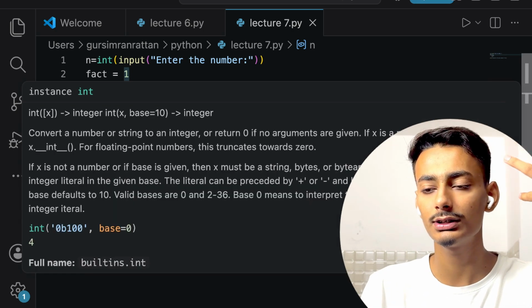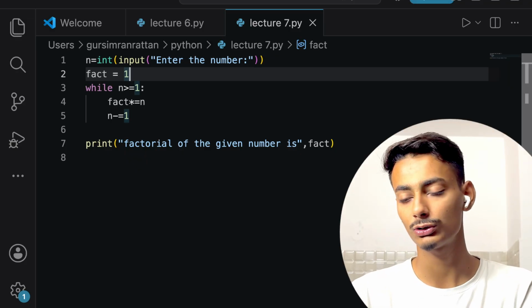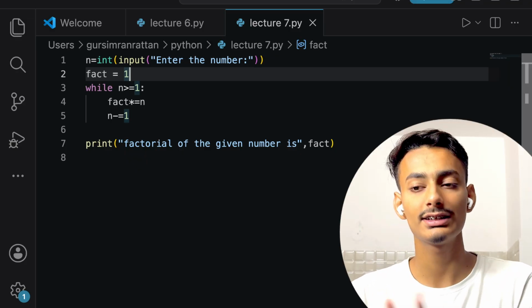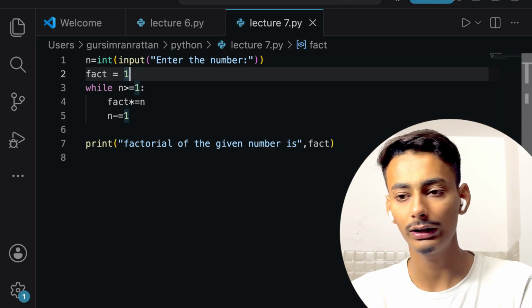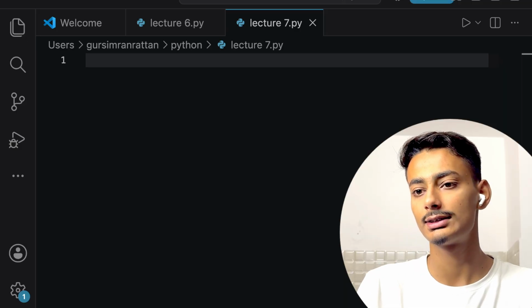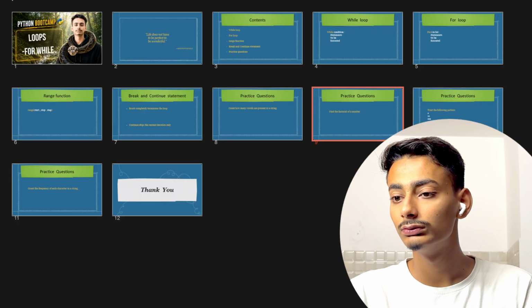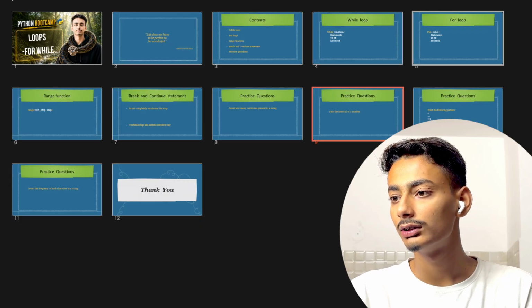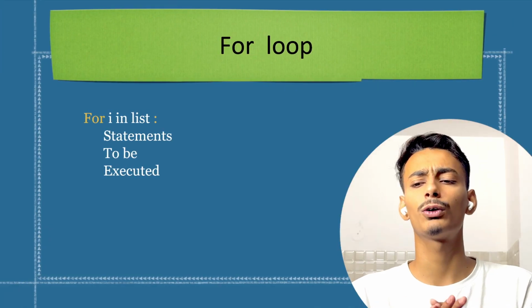We can do the same question using a for loop also, but this particular question is very easy to do with a while loop. So we are doing this question with a while loop. Now let us see what a for loop is, and after that we will be covering the range function. For loop. Now what is a for loop?